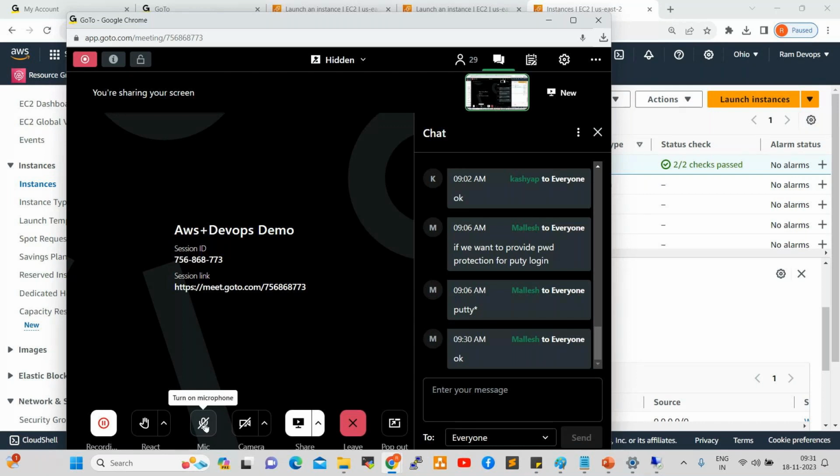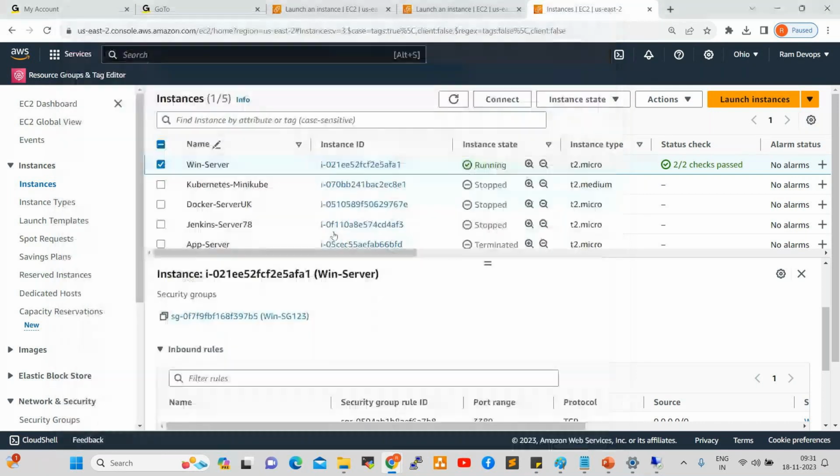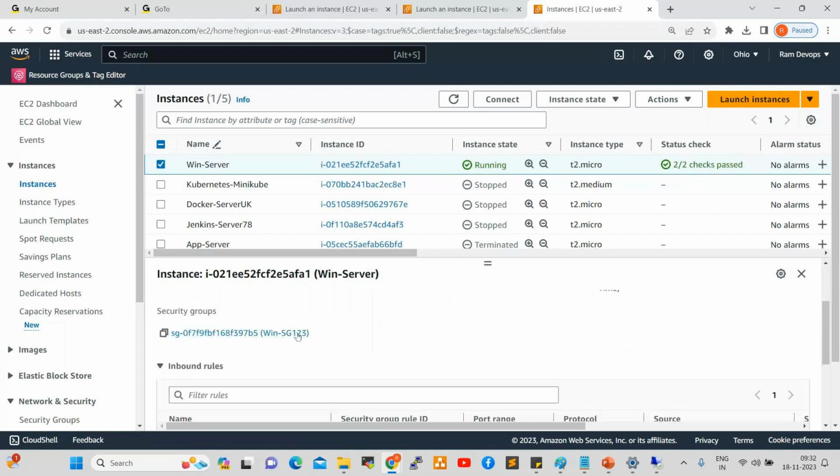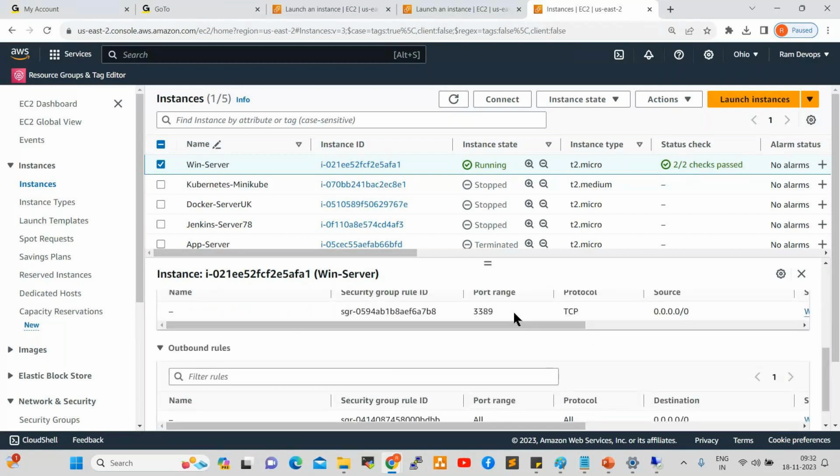Now, a security group is a virtual firewall. Select your server, click on security, go down here. See here, this is the security group, right? So port number 3389 is opened here.